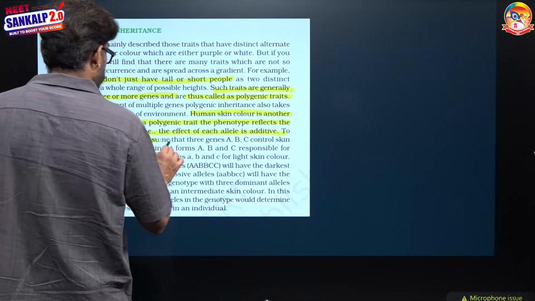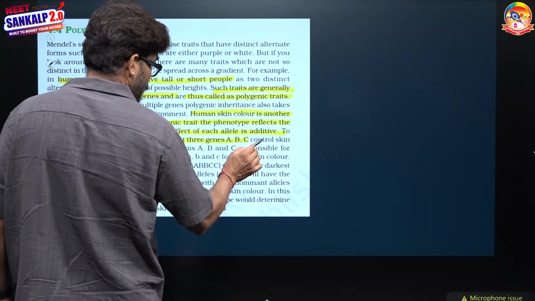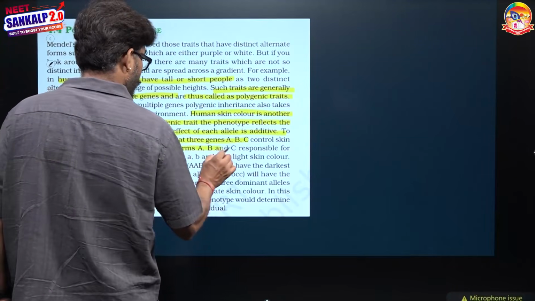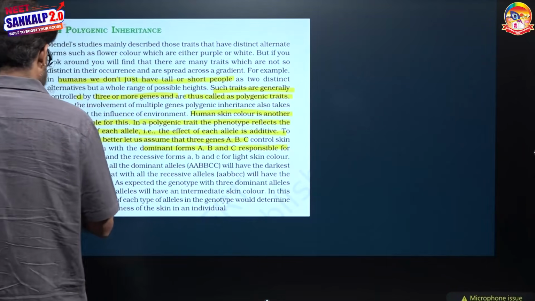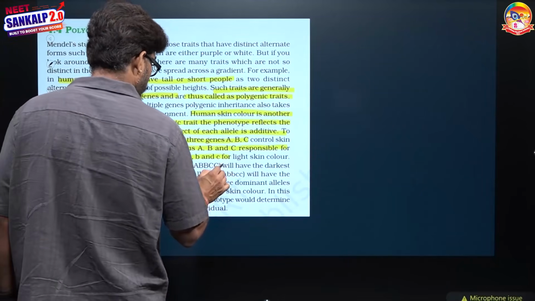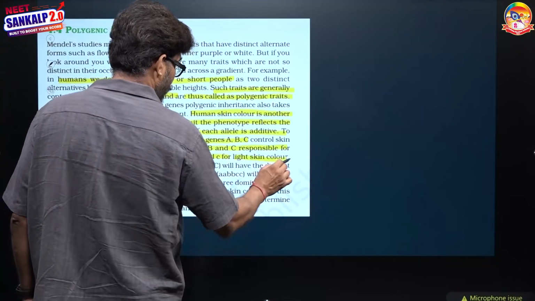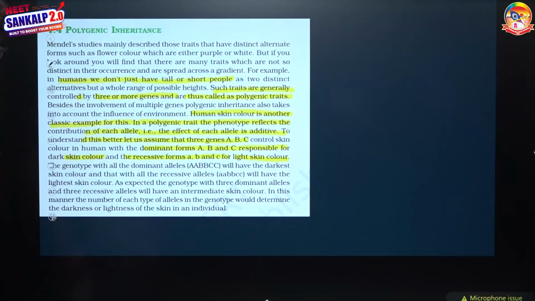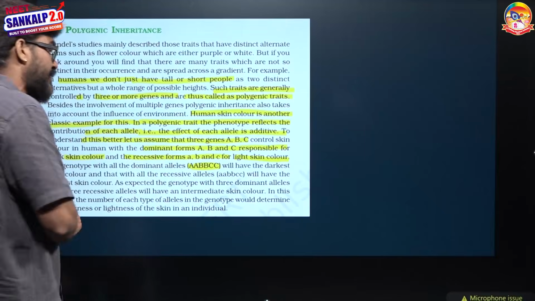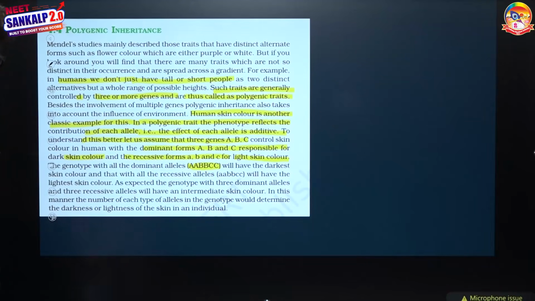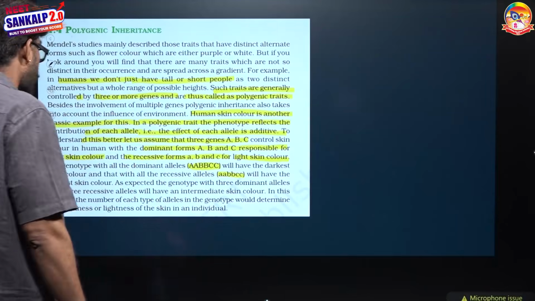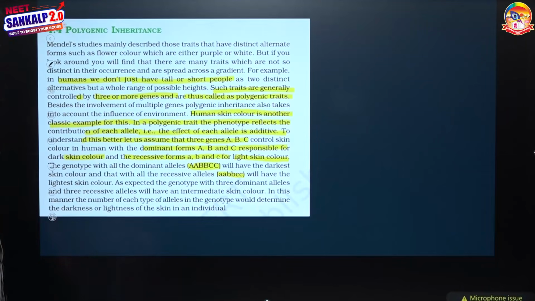To understand this better, let us take the example of 3 genes A, B, C controlling human skin color. When all 3 dominant alleles are present, they are responsible for the darkest skin color, and the recessive forms, small a, small b, small c, have the light skin color. The genotype with all dominant alleles, meaning capital A, capital A, capital B, capital B, capital C, capital C, will have the darkest skin color, meaning Negroid, and small a, small a, small b, small b, small c, small c will have the lightest skin color, meaning Caucasoid.